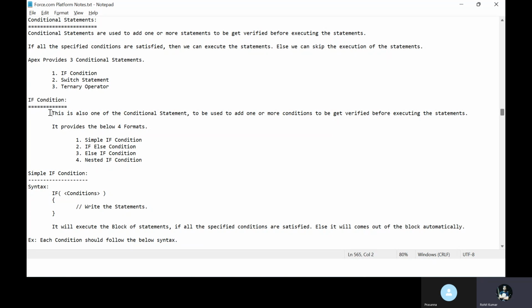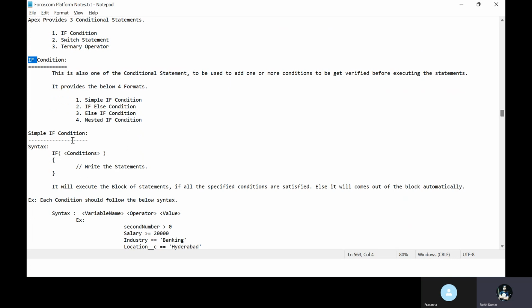The if statement is also used to add one or more conditions to be verified before executing the statement. It has four types: simple if, if else condition, else if condition, and nested if. So there are four types under the if statement.